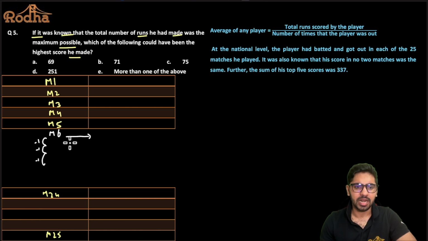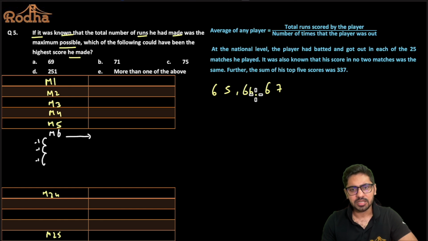So if I know that I have to maximize the score in match number 6, when we solved question number 1, we saw that there were two cases. The average was around 67. So we saw two cases for the first 5 matches. That was 65, 66, 67, and then we had a 69 and a 70, right? One set of values.